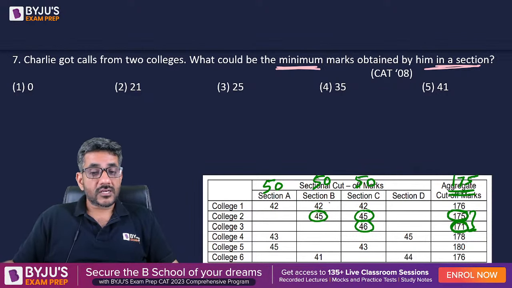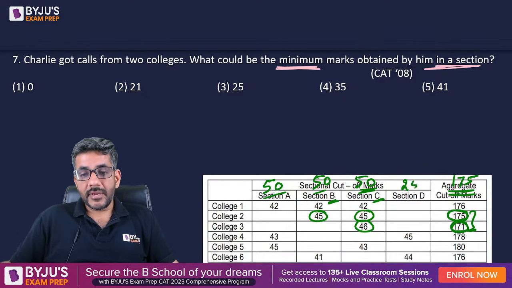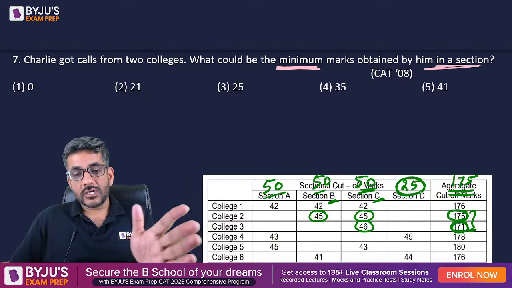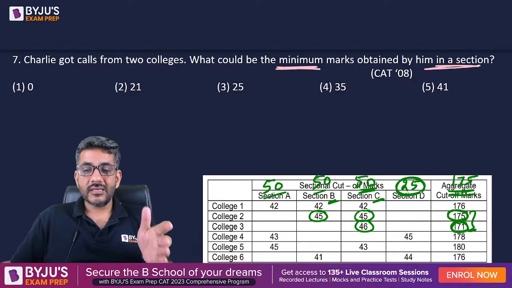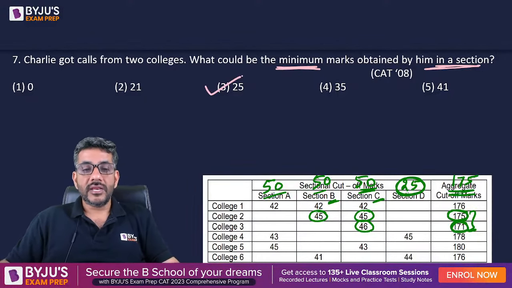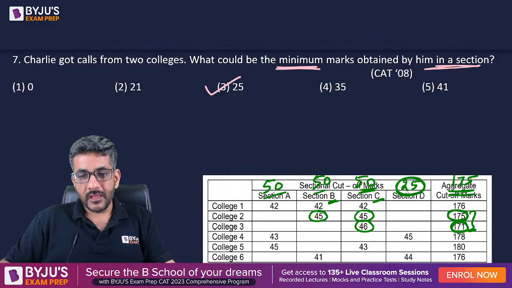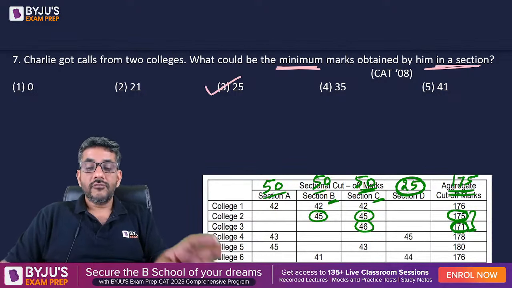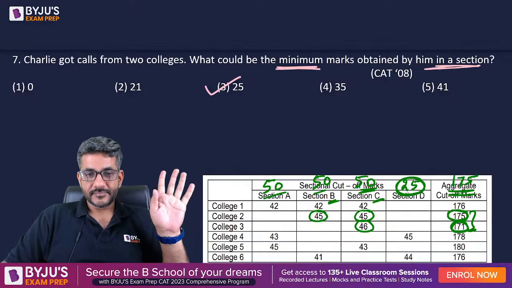So he's clearing the cutoff of B. He's clearing the cutoff of C. Now the overall cutoff has to be cleared. He has already scored 50, 50, 50, that is 150. In section D, his score has to be minimum 25. In such a scenario, all his cutoffs are clear for college 2 and college 3. His overall cutoff is clear for college 2 and college 3. And by scoring 25 in a section, he can get calls from 2 of the colleges.